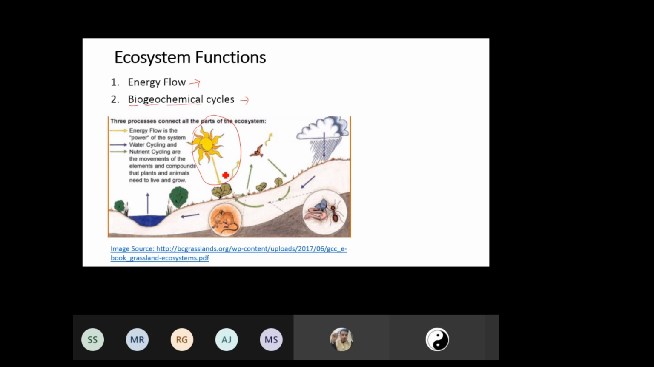There is flow of energy from the sun. Then we have this primary production. From these primary producers, we are able to see consumers and decomposers. So we have producers, then consumers, and then decomposers. This is related to flow of energy, which starts from the sun, and then we have the cycling of water, and then the cycling of nutrients, which is shown in these green arrows.